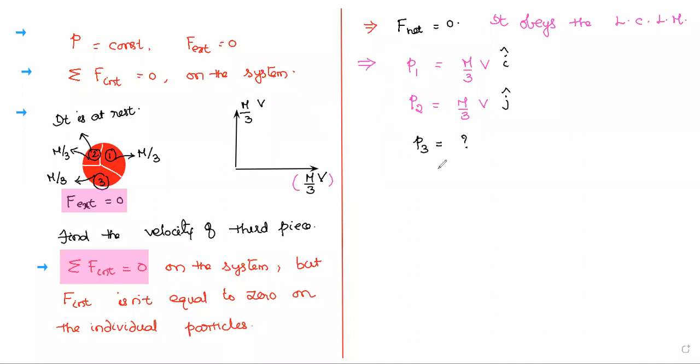So what you wrote here, P1, P2, P3. If you check there, I say here, this is the total linear momentum after the explosion. So this is the linear momentum of the system after the explosion.